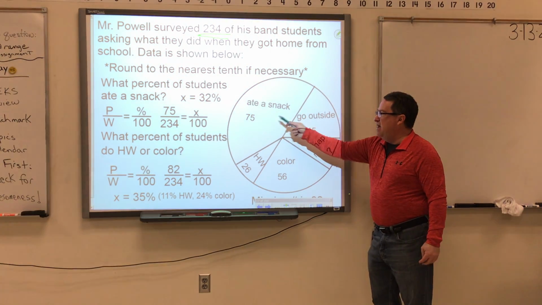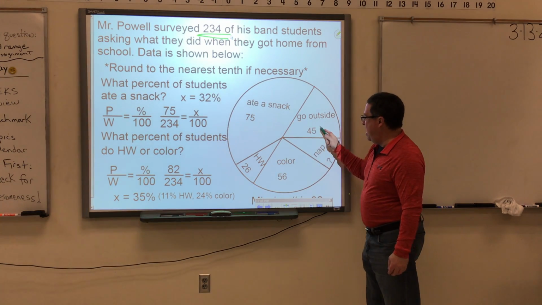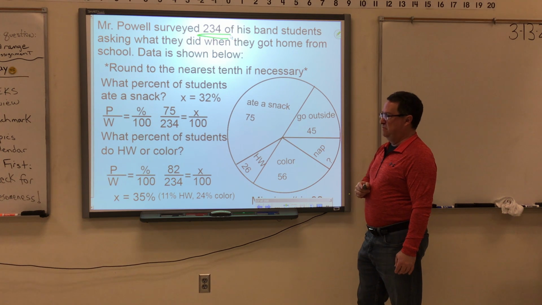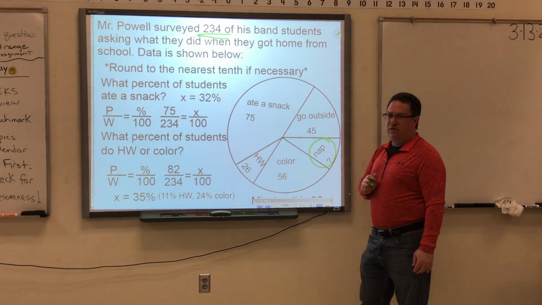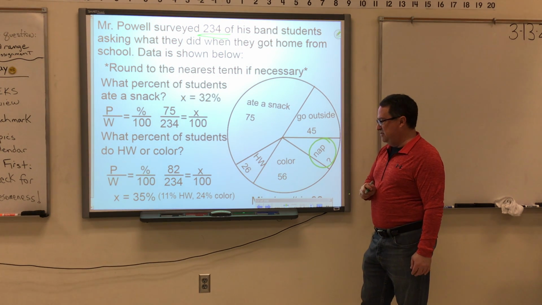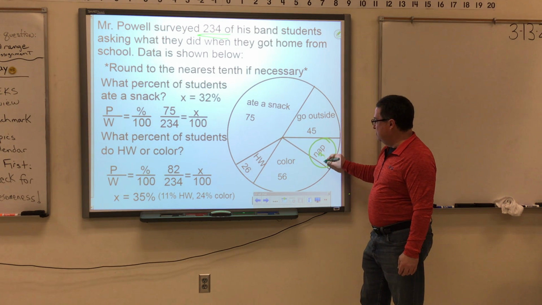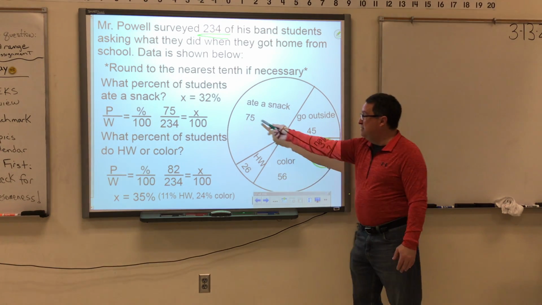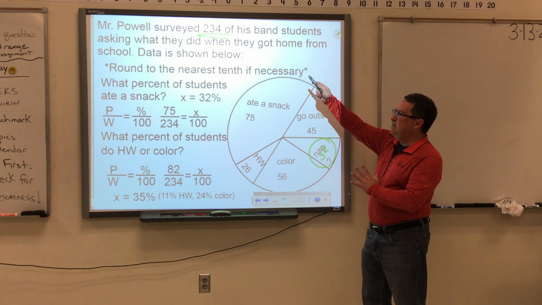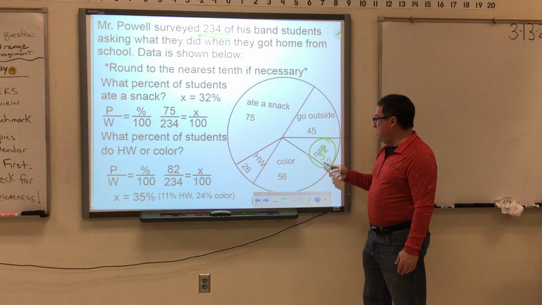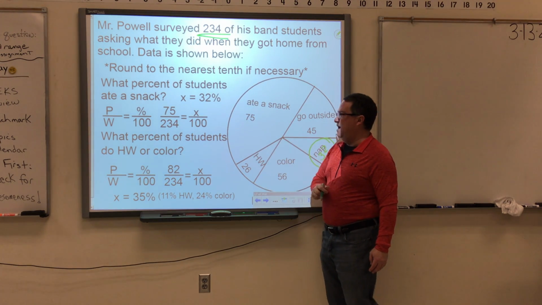Now, we are looking at numbers of students instead of percentages. So, if I add up all of these numbers, then whatever is left after subtracting from 234 will be how many students actually took a nap. And that number is 32. So I'm going to go ahead and put it in there. In other words, 75 plus 45 plus 26 plus 56, if I took that and subtracted that from 234, I would get 32. Okay?